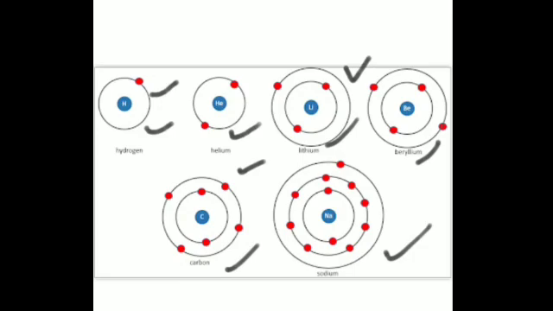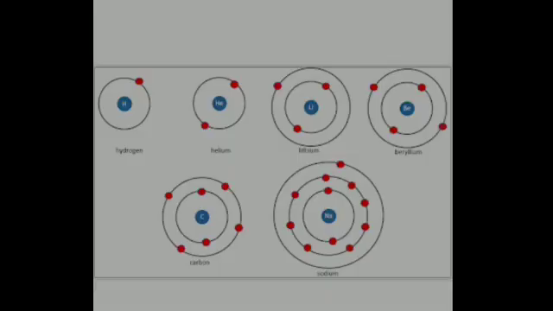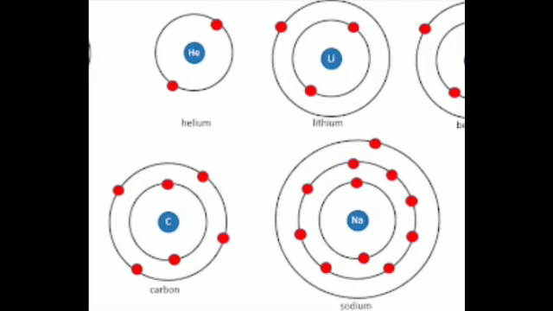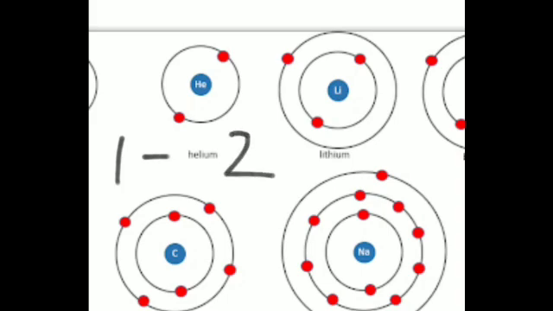I had told you that in the first shell, the maximum that should be there should be how many? If it is the first shell, then the number of electrons should be 2. Apart from that, if it is the second shell, it should be 8. But if it is the valence shell, even if it is the third or fourth shell, it should be 8. The maximum number of electrons that should be there should be 8. That is, the valence shell at the maximum should contain 8 electrons and not more than 8. Then only it is stable or unstable.